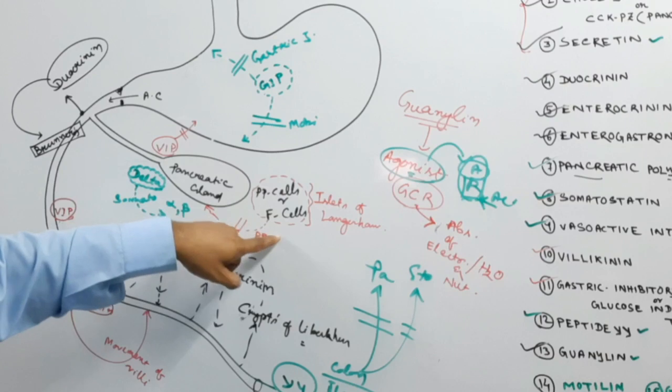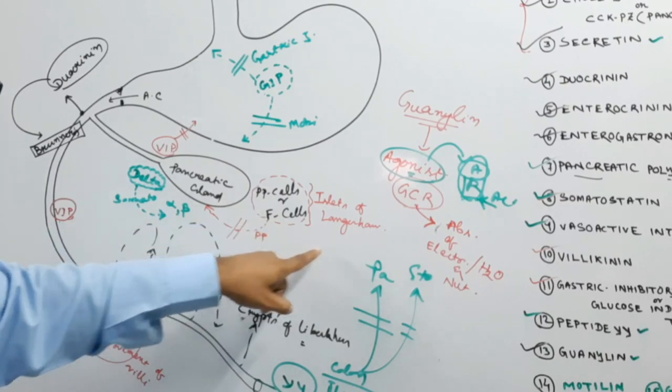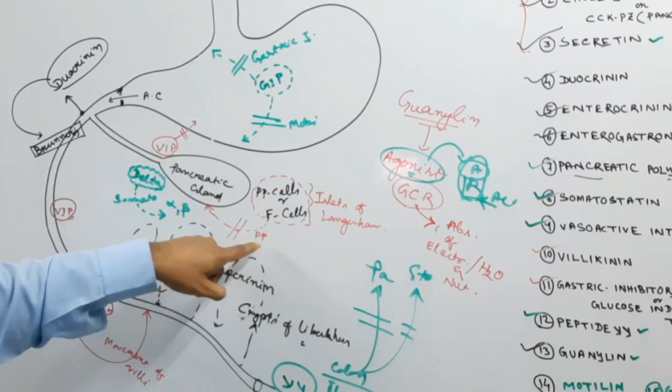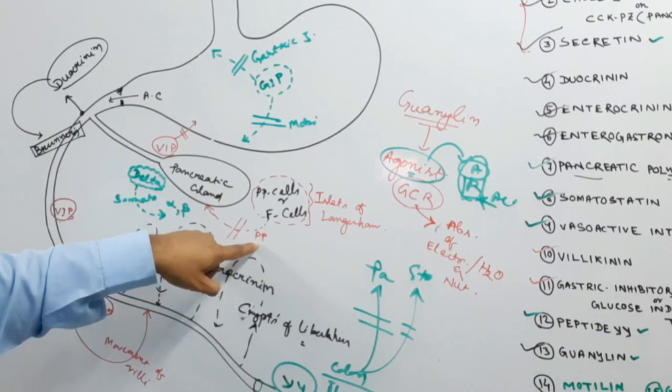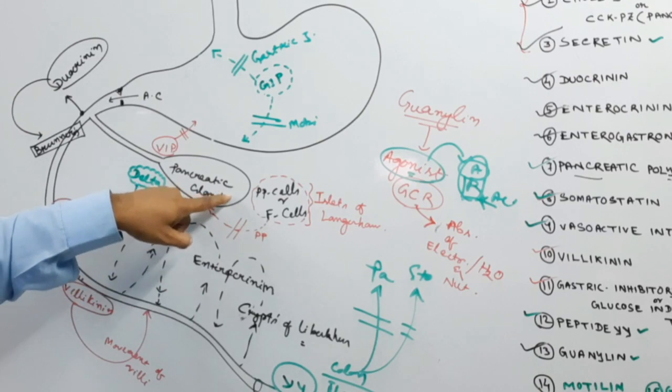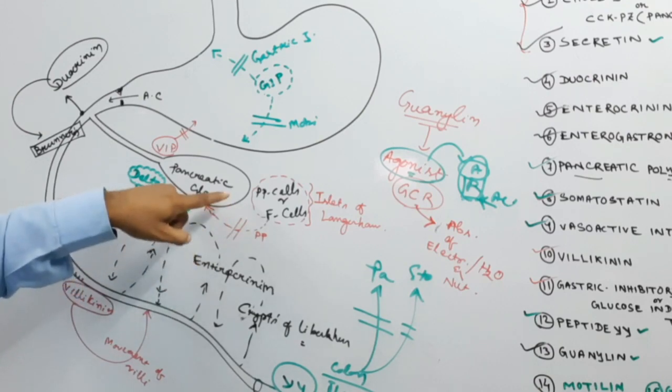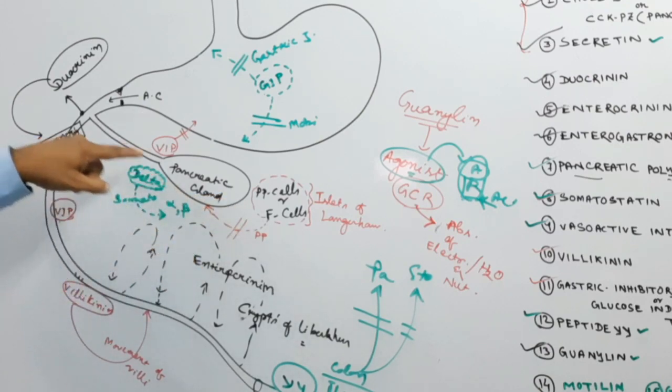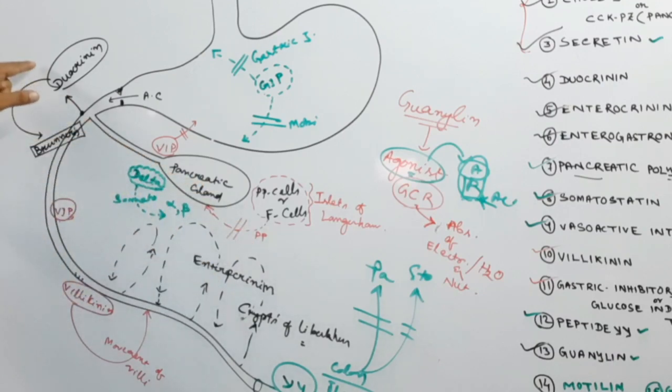The PP cell or F cell of the islets of Langerhans secretes PP, pancreatic polypeptide, which inhibits the secretion of pancreatic juice.